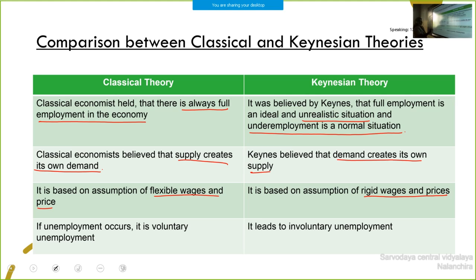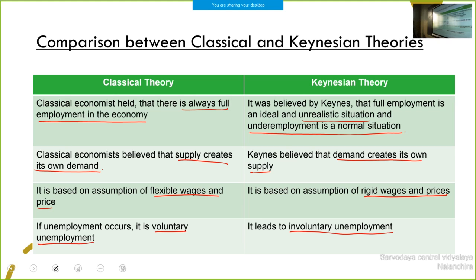In classical theory, if unemployment is there, what is happening? That is temporary, that is voluntary unemployment. What is voluntary unemployment? People are not willing to do work. Here, involuntary unemployment: they are not getting any job. These are the comparisons we can take for classical and Keynesian theory.